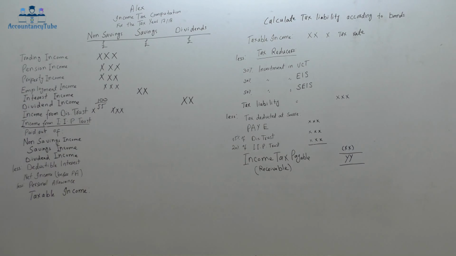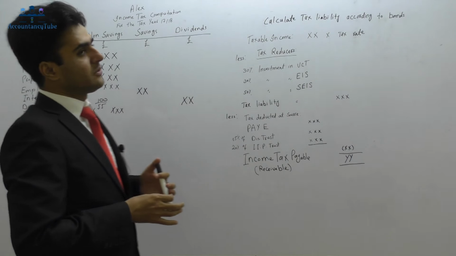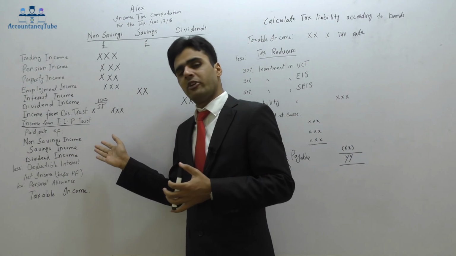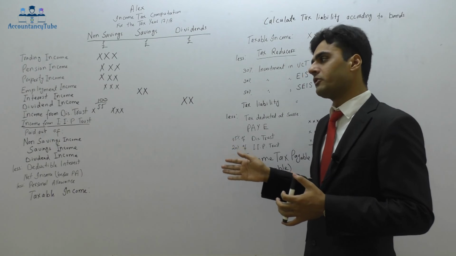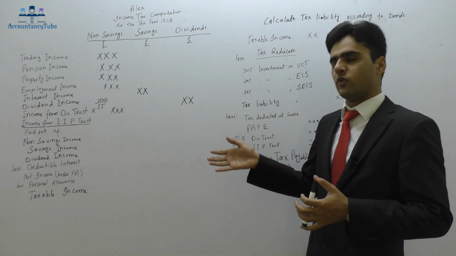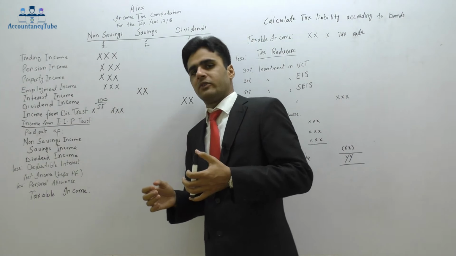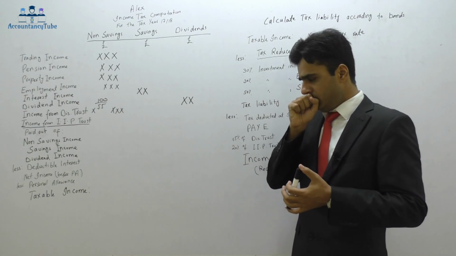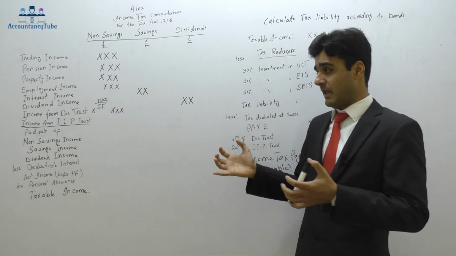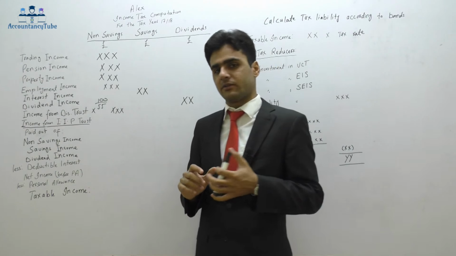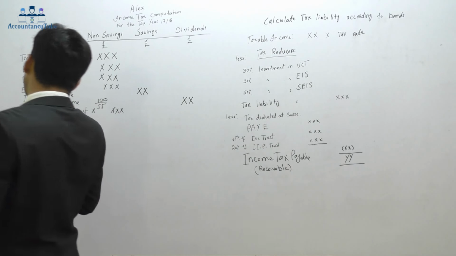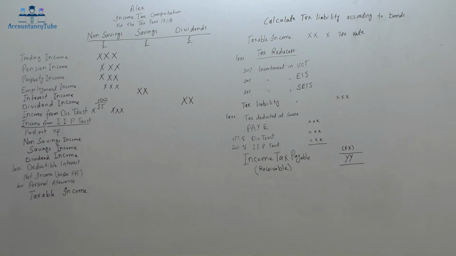Right, then the next is income from interest in possession trust. Now this is also a trust. The other one was a discretionary trust, whereas this one is an interest in possession trust. The only difference between these two is that the former was paid after collection of 45% tax, whereas the interest in possession trust has been paid after collection of 20% tax. So if it is paid after 20% tax, we'll have to gross it up.